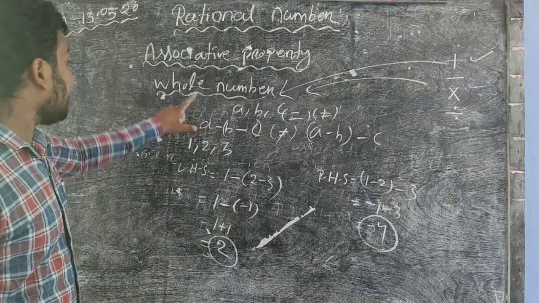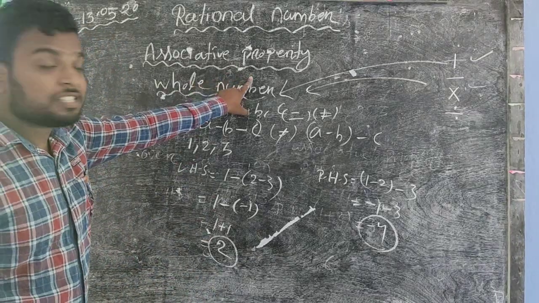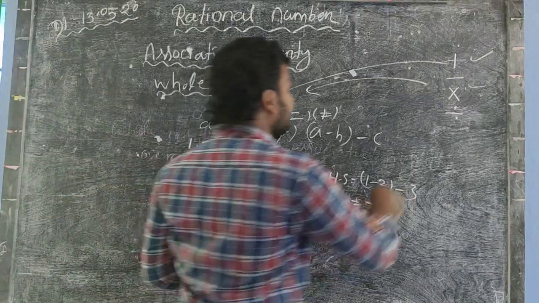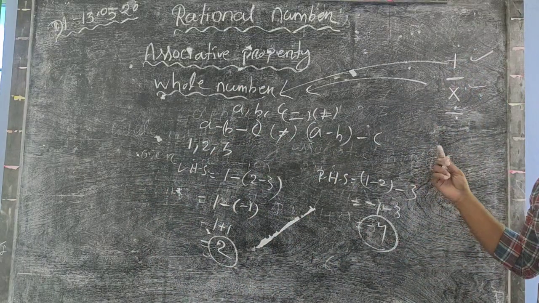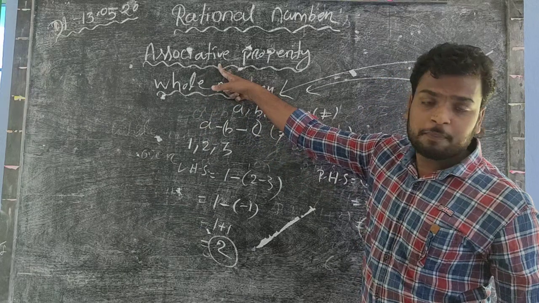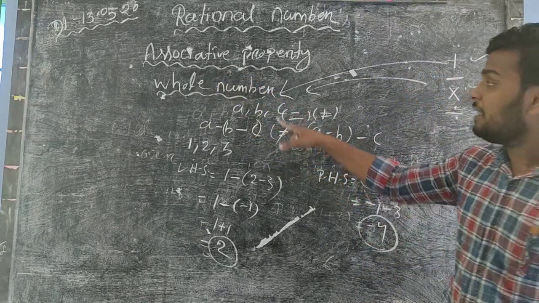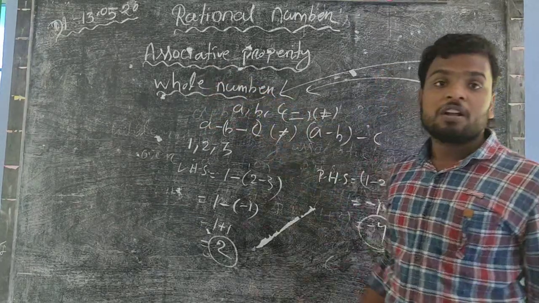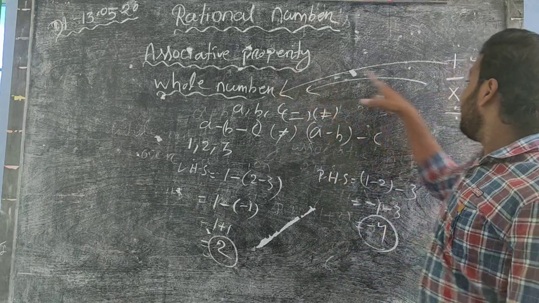So we conclude that whole number does not obey associative property in the case of subtraction. If it is equal, then we say that whole number obeys associative property. Since it is not equal, we say that whole number does not obey associative property in the case of subtraction.